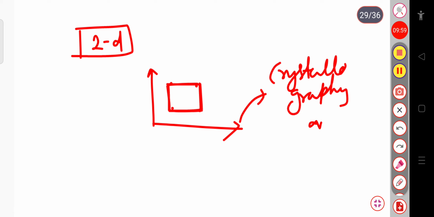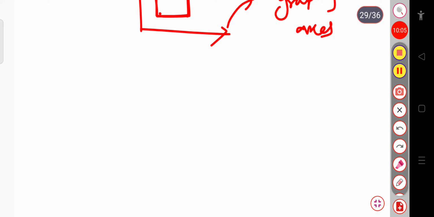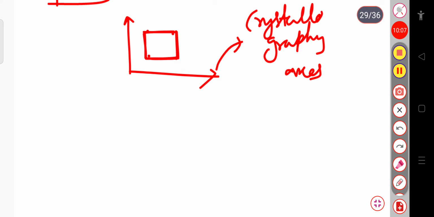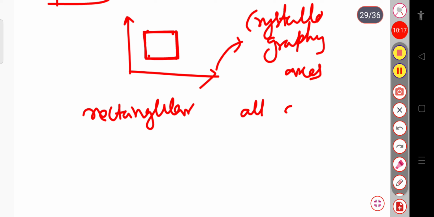Then what is the difference between a Cartesian coordinate system, or the rectangular coordinate system, and these crystallographic axes? In a rectangular coordinate system, all axes are mutually perpendicular to each other. But in the case of crystallographic axes, this is not the case.